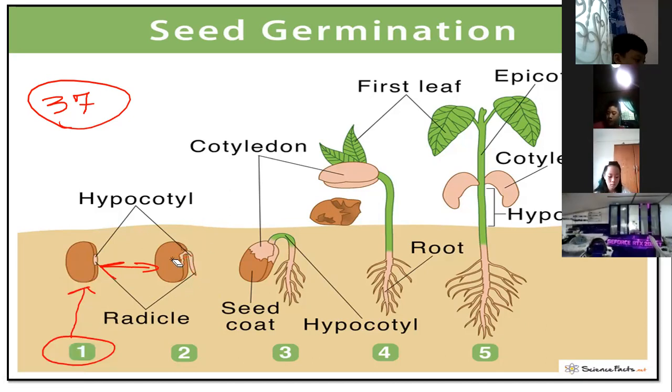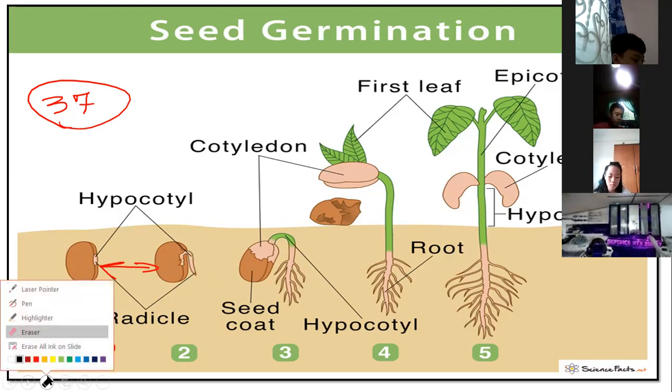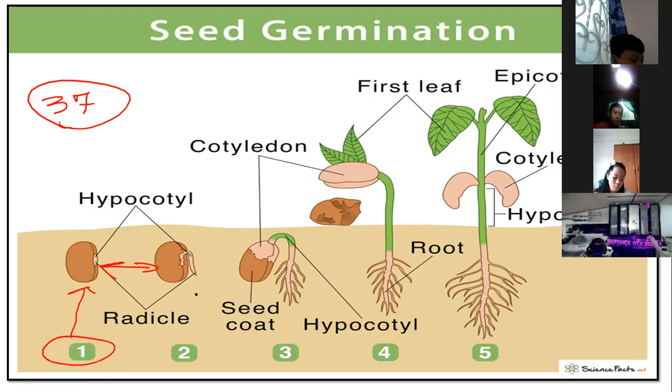Okay, now again, the roots will come out first and then it will grow downward in the soil.